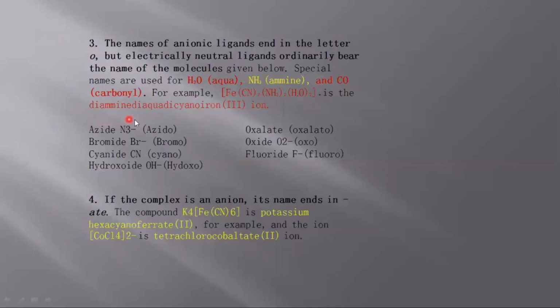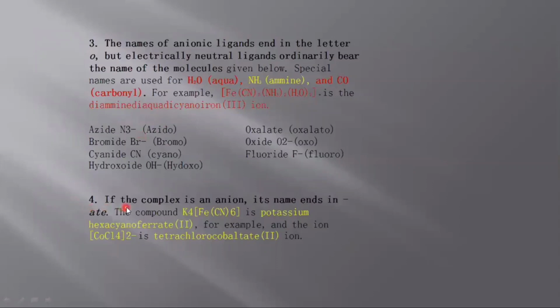Now, amine and aqua both start with A. So how will we decide which ligand will be named first? When the first letter is the same, we go to the second letter. In amine there is M, and in aqua there is Q. As M comes before Q, we will use amine first, then aqua. Di is omitted or ignored because we only consider the name of the ligand. So diamine, diaqua, then cyano.